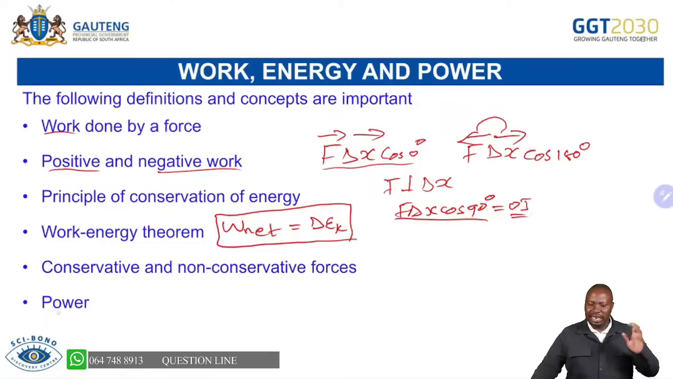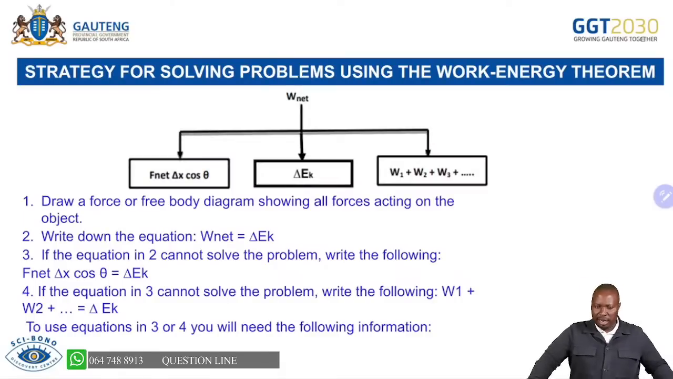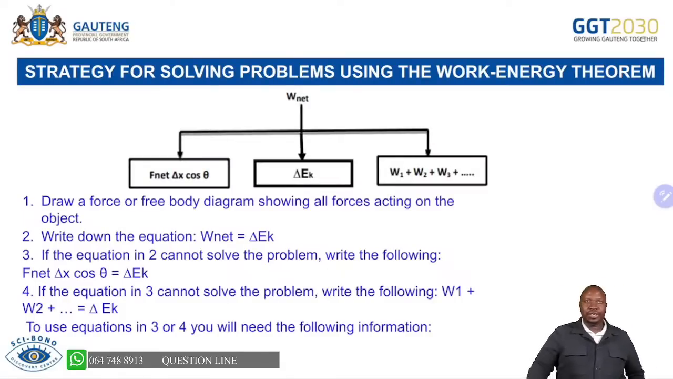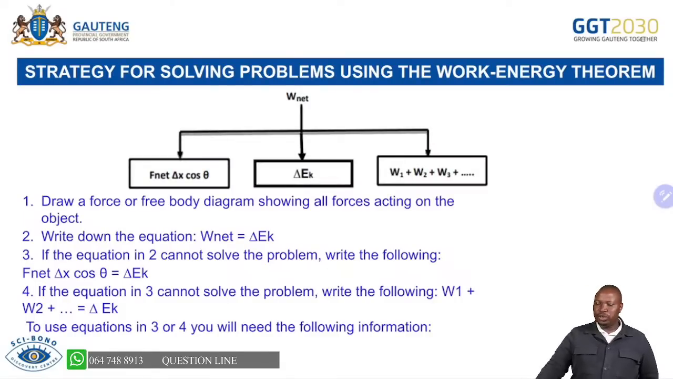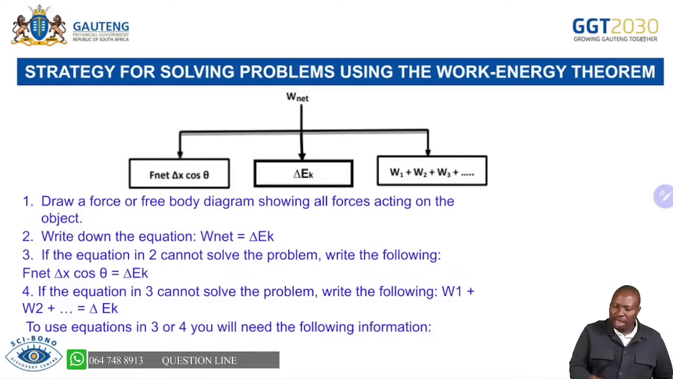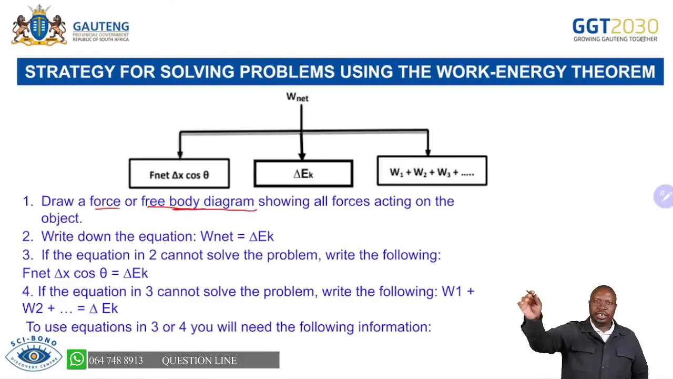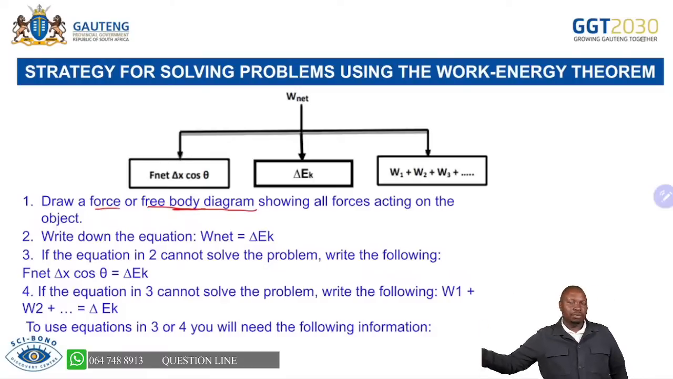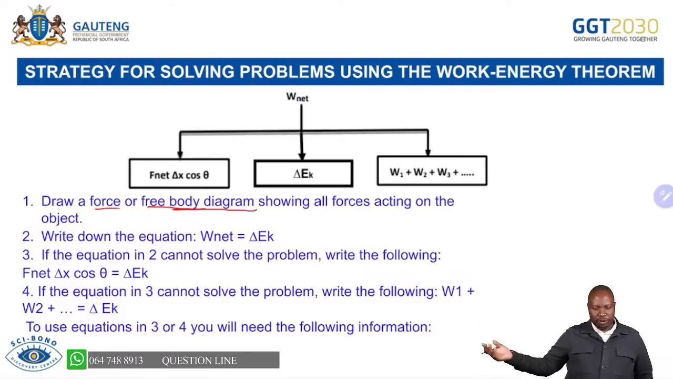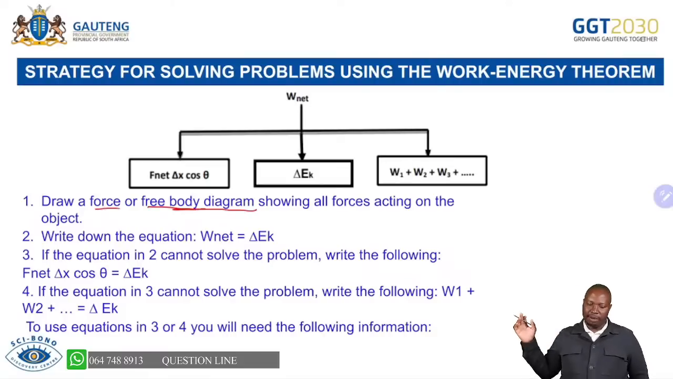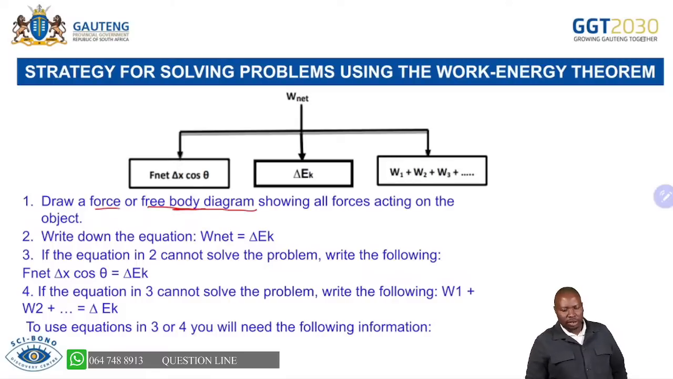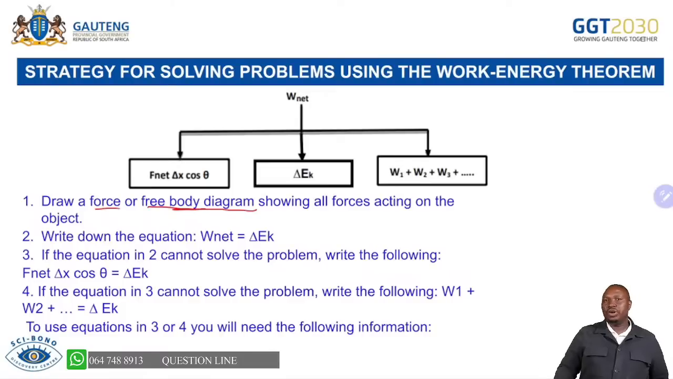Now, what is the strategy that you use for this question, which is our fifth question? The strategy for solving problems using the work energy theorem. You will have to draw a force diagram or a free body diagram. Please, you start there. Whatever you're doing with Newton's second law, you will draw the free body diagram before you apply your Newton's second law. You do the same here. You first draw a free body diagram or a force diagram, because work is done by the force. Remember, the work done is the product of the force and the displacement in the direction of the force.